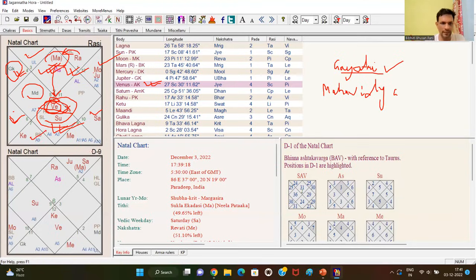If sixth, eighth, and 12th house, the karaka is Saturn, so one needs to worship Lord Rudra to get out of the curse. So this is the thing: according to the house involved in a curse, one needs to worship the Devata.